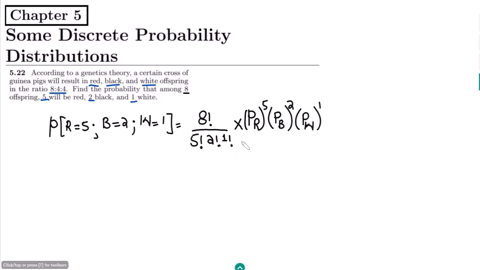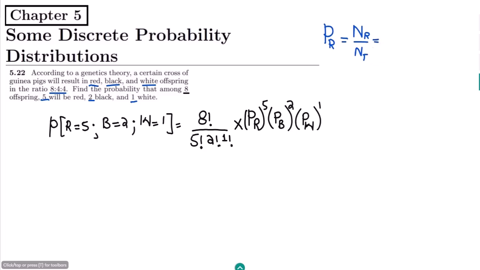So now it is clear that in order to find this probability, we have to find the individual probabilities of red, black and white. So the probability of red is the number of red divided by the total number of items.